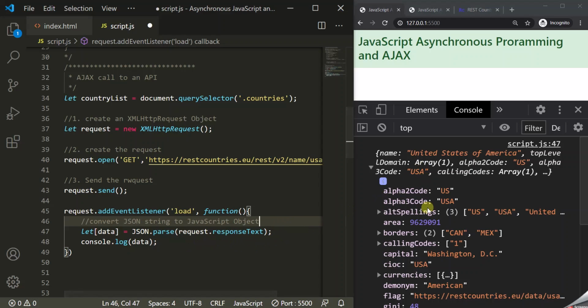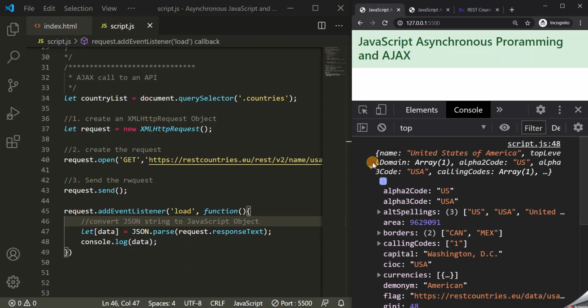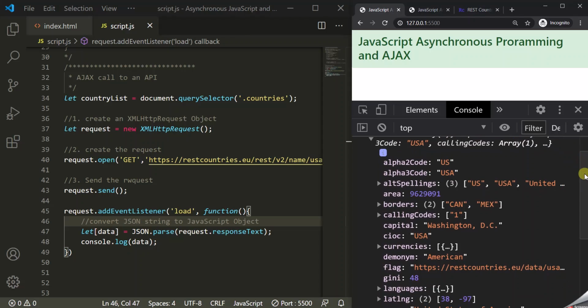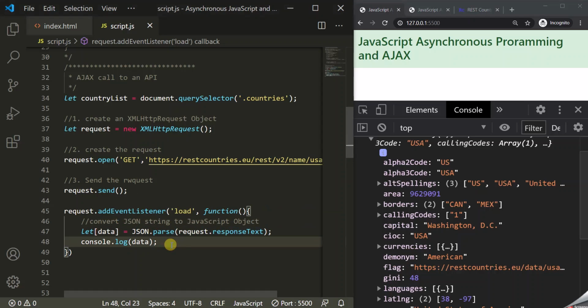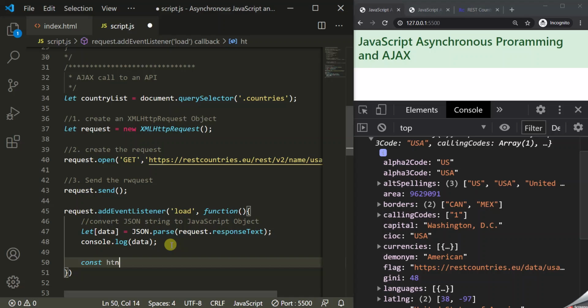Okay, so we have the object now, and if you see, this object has several properties, right? So we have borders, area, capital, flag, etc. And we are going to use some of these properties in our project. So the next thing I'm going to do is create a variable, and let's call it HTML.